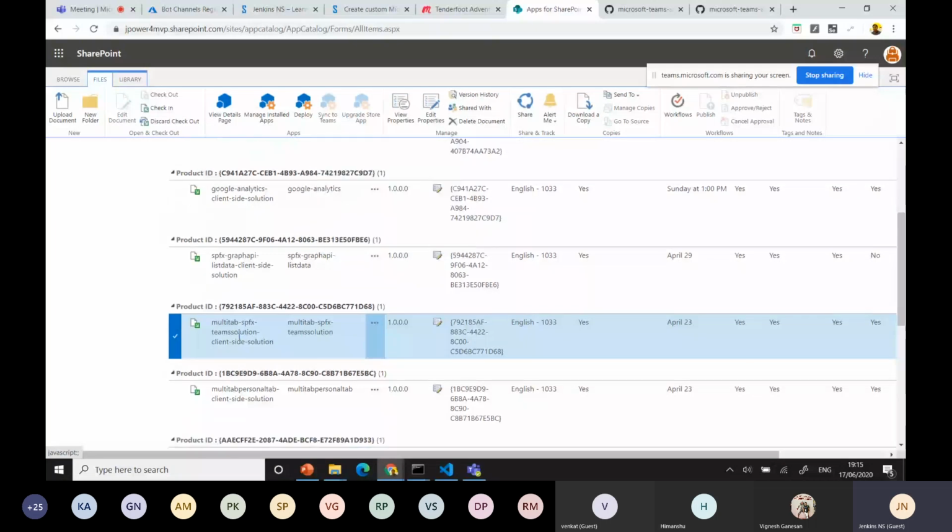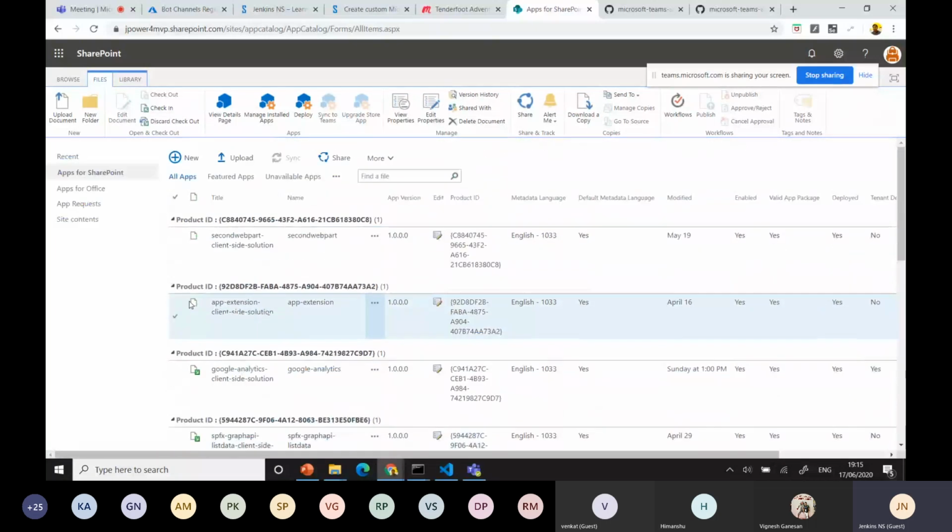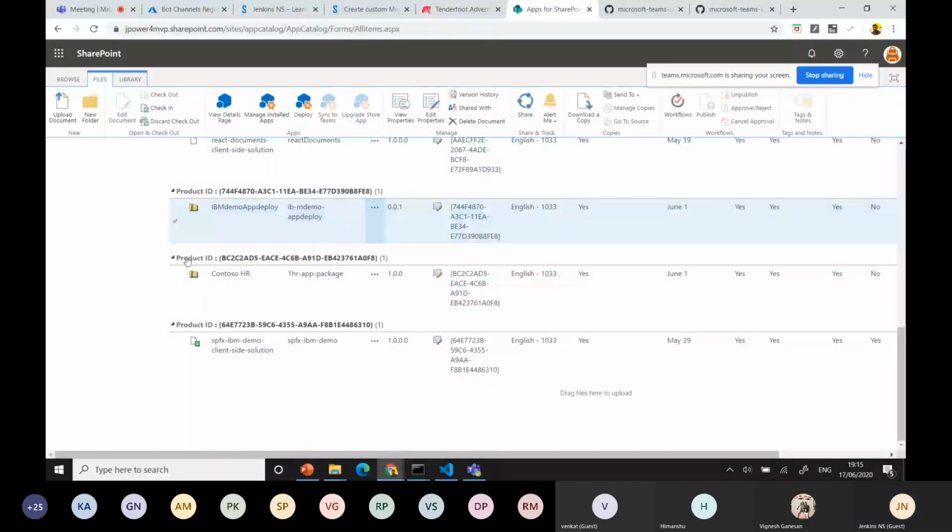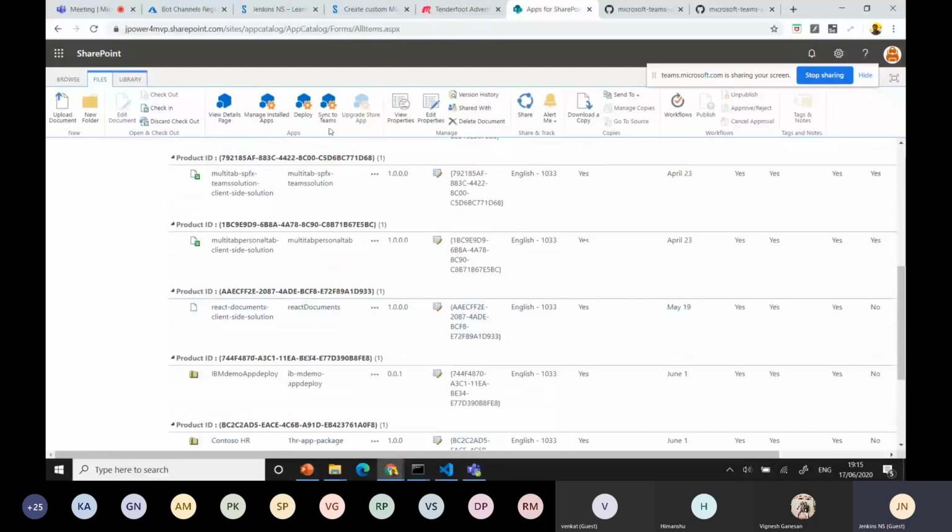Why is the sync to Teams not showing? It's already synced, I think. Once again, I'll remove that. Yeah, this application is not synced. That's why you can go and sync to Teams. It will automatically come to your Teams application. Where you want to deploy, you can go and search for it and get it.